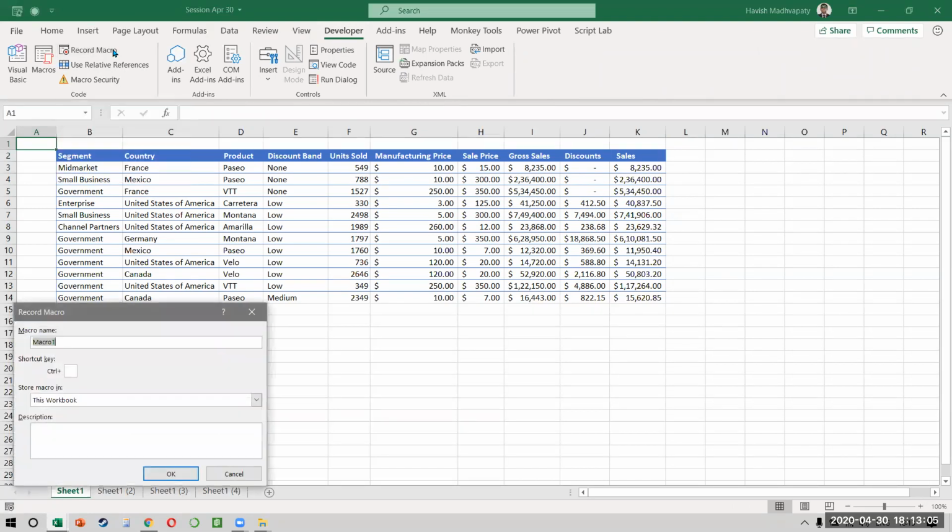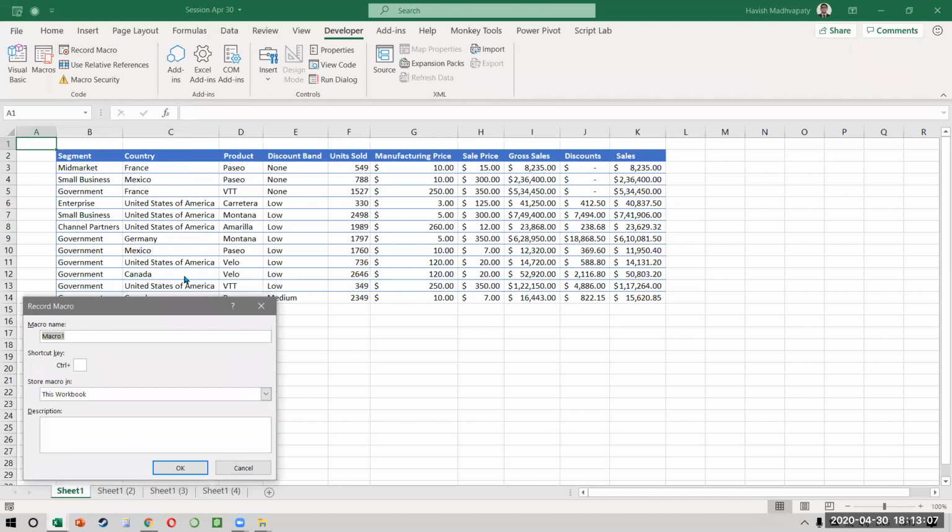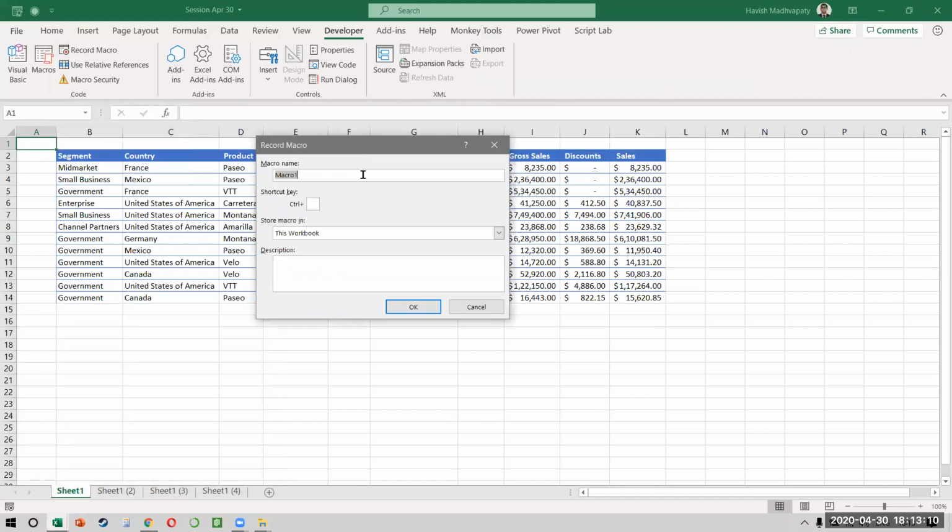When you click on the record button, it asks you what is the macro name. So I'm just going to call this, remember no spaces are allowed in this. So you don't have to call it sub. Why not? Because the word sub will be added by VBA automatically. So even though this is a module and you have to put a subroutine, you don't have to bother because VBA does it on its own. So I just give it any name I want. I just call this format table, right? Because this is what it is doing, format underscore table.